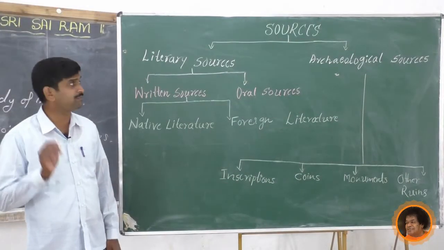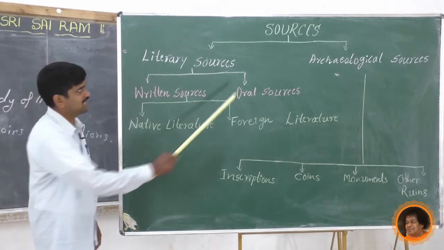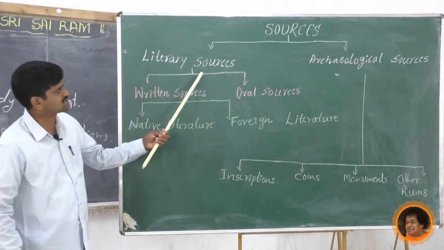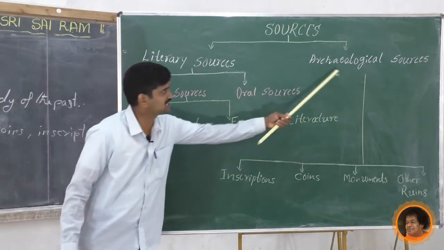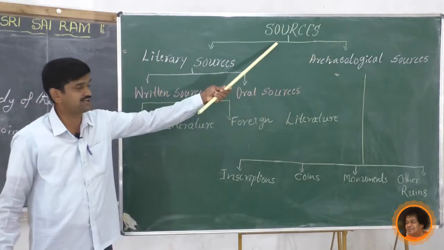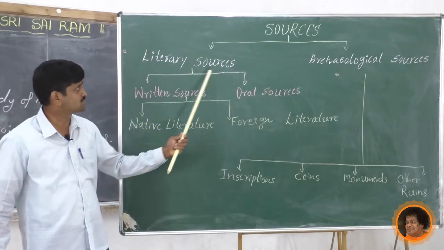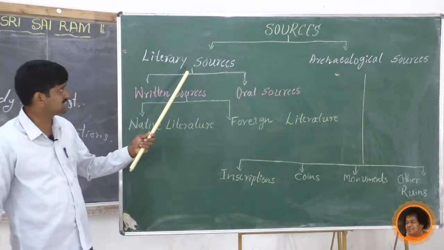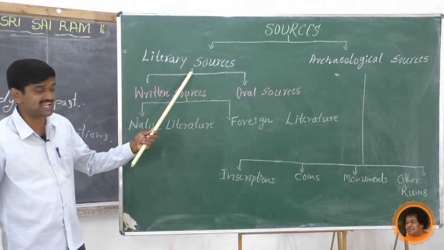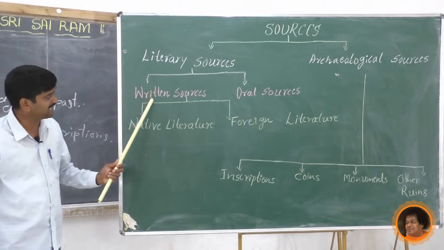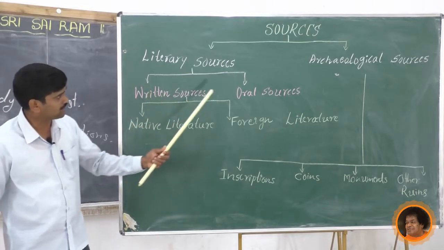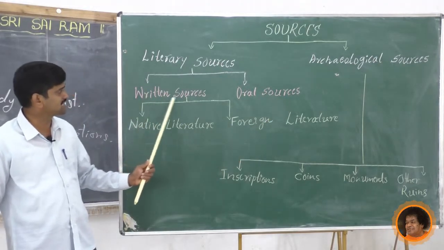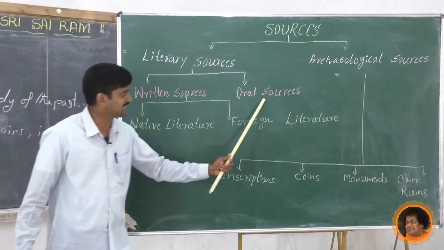Sources can be divided into two: literary sources and archaeological sources. Literary sources are again divided into written literary sources and oral literary sources.